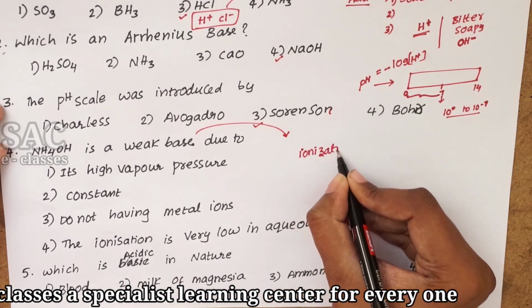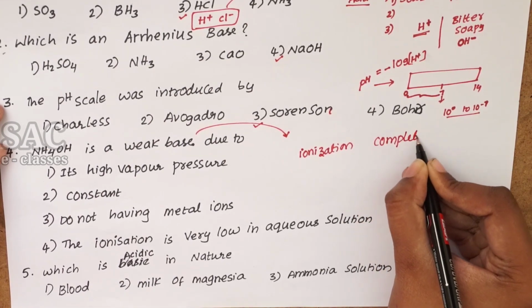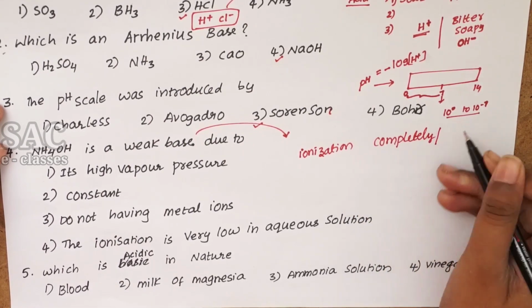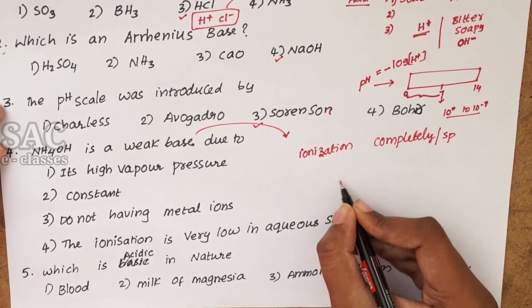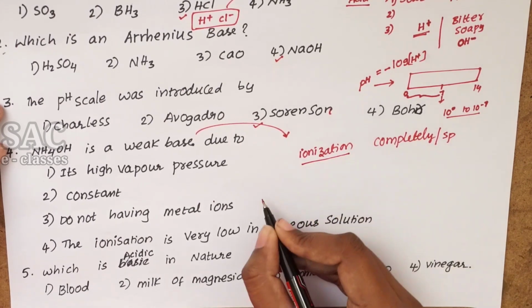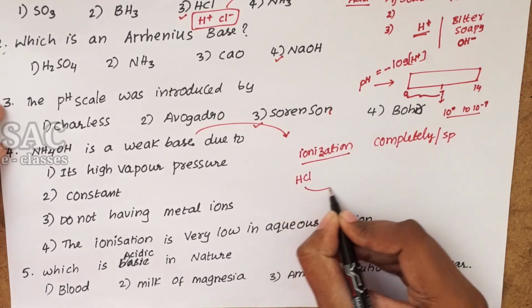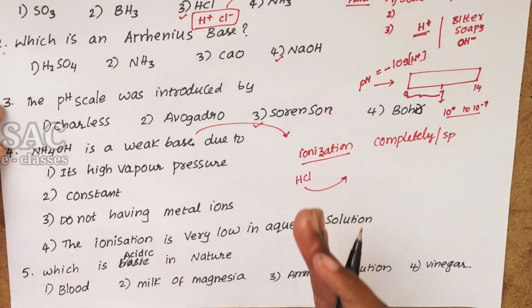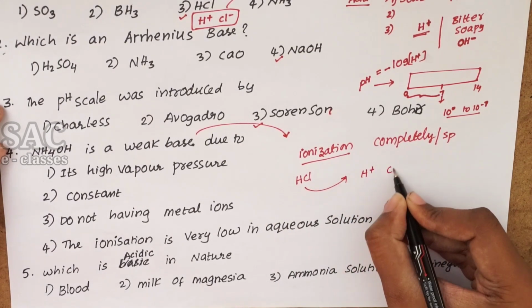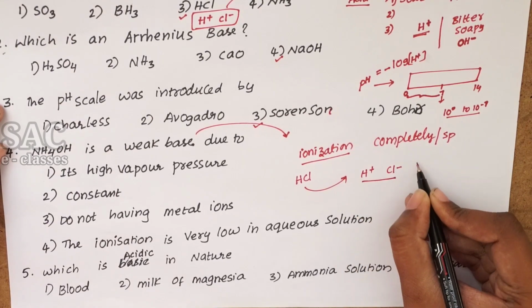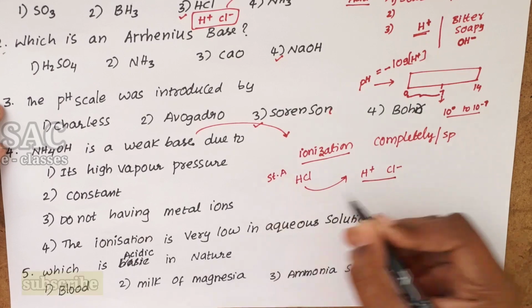Ionization in aqueous medium should come completely, vigorously, spontaneously. Then we call it a strong acid. That means HCl: it dissociates into H+ ions and Cl- ions immediately and completely. So we call this a strong acid.